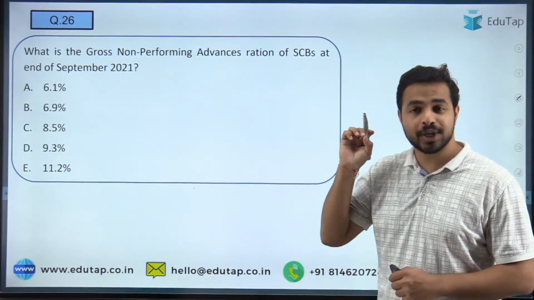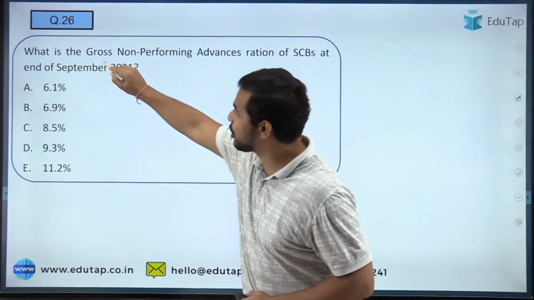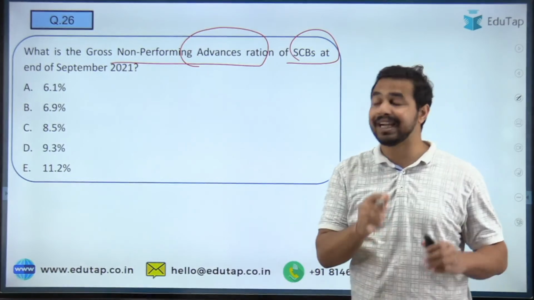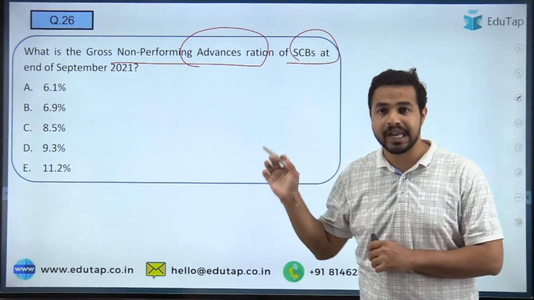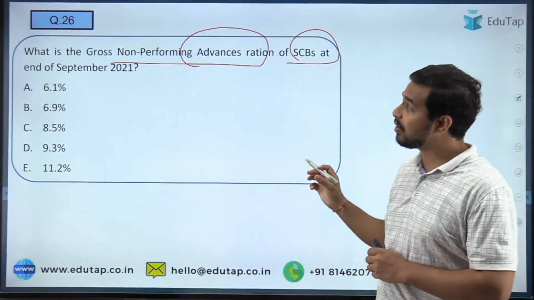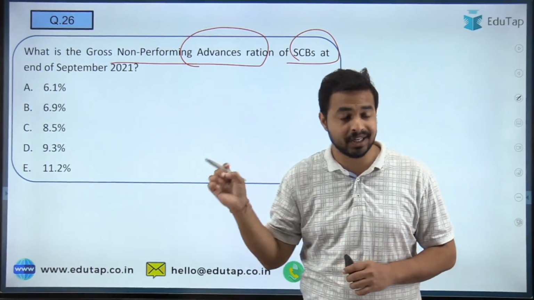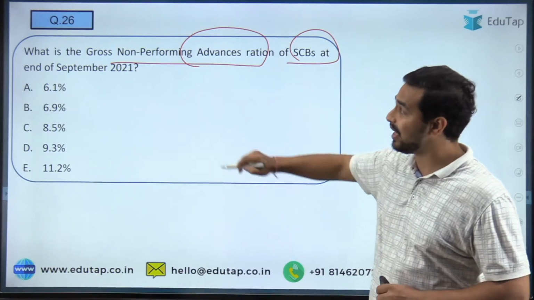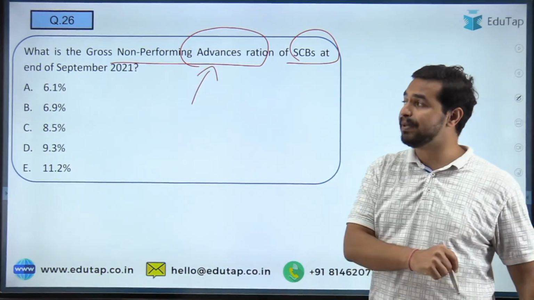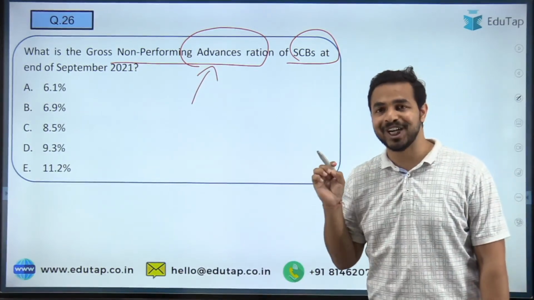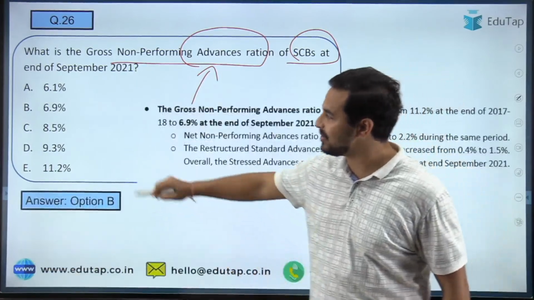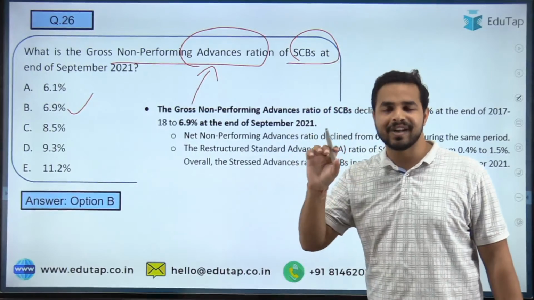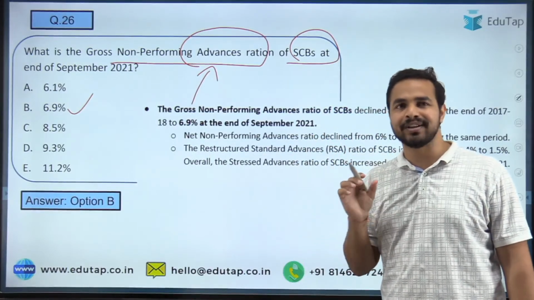इकोनॉमिक सर्वे को. तो इकोनॉमिक सर्वे के अकॉर्डिंग व्हाट एग्जैक्टली वाज द ग्रॉस नॉन परफॉर्मिंग एडवांसेस ratio of the scheduled commercial banks at the end of September 2021, a data which is really related to the banking sector, but it is really very important from the exam point of view. So quickly tell me what is the right answer here. You are required to tell me the GNPA as per end of the September 2021, and guys here the right answer is option B, that is 6.9%. Absolutely right, everybody has answered the question correctly, that is 6.9%.